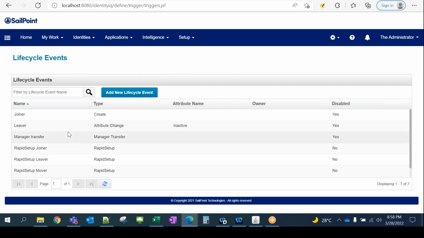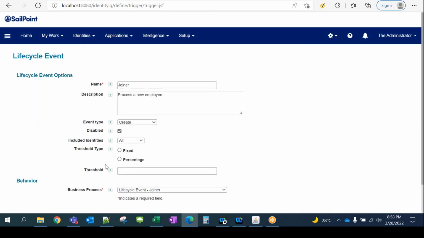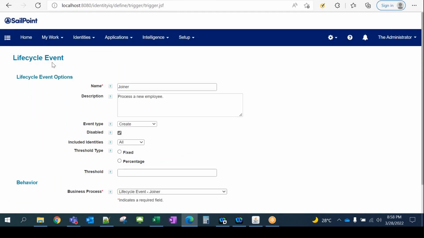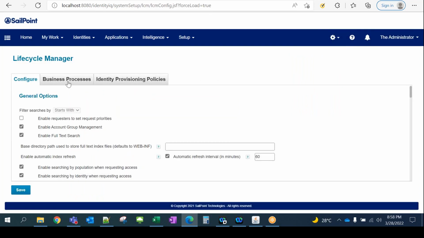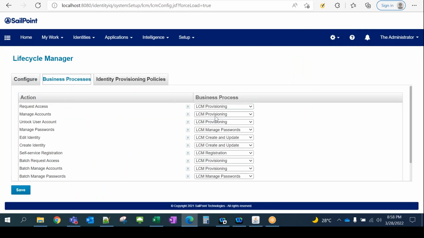Whenever we want to see workflows under this one, we have to come here under lifecycle event. These are the workflow names. But if you want to see the workflows related to LCM, we have to come here under lifecycle manager. This is the LCM. Under LCM, the business process I was talking about is LCM provisioning.